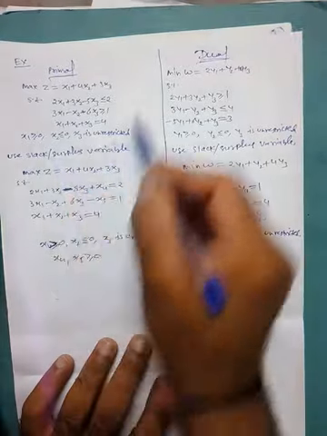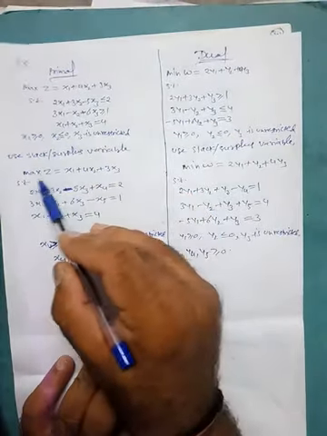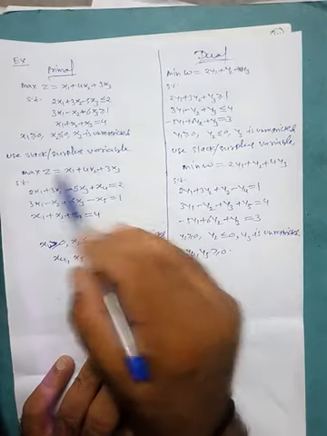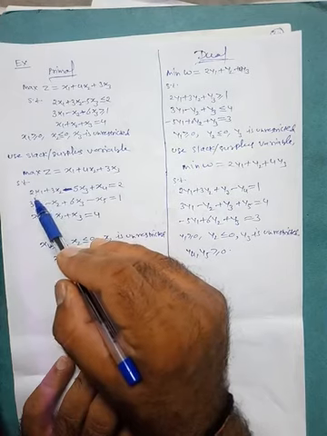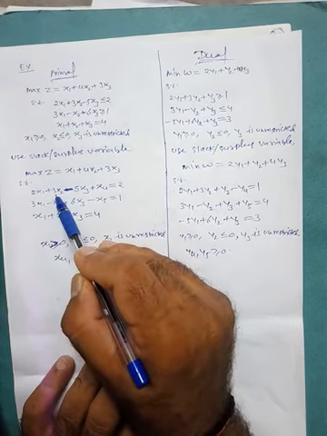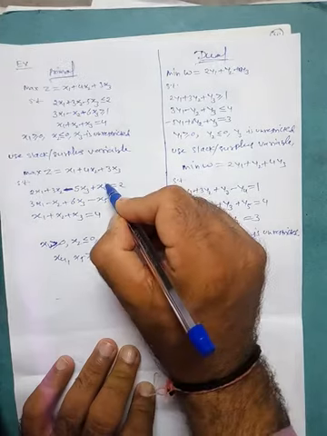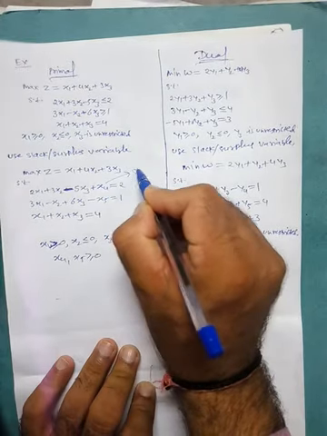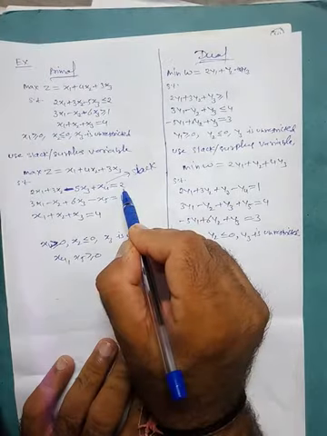Now first we will convert the primal problem into equation form. So maximum, use slack and surplus variables. Maximum z is equal to x1 plus 4x2 plus 3x3 subjected to 2x1 plus 3x2 minus 5x3 plus x4, where x4 is the slack variable, is equal to 2.